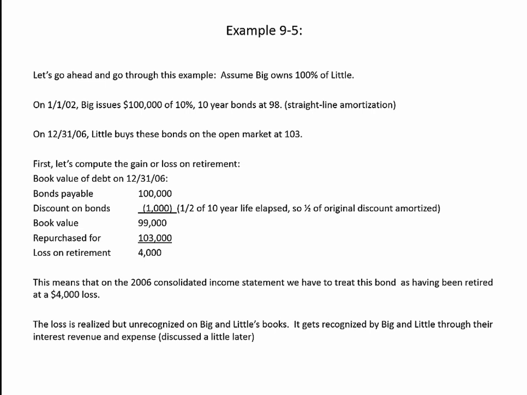This gain or loss, or in this case a loss, has been realized by the consolidated entity, but it hasn't been reported by either Big or Little. So we're going to need to put this loss on the consolidated income statement. Now this loss is going to be recognized by Big and Little through their combined net interest revenue and interest expense. We'll discuss that a little bit later.